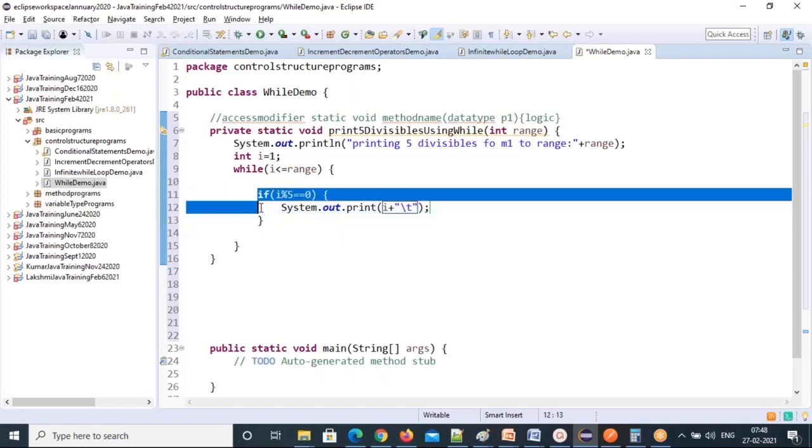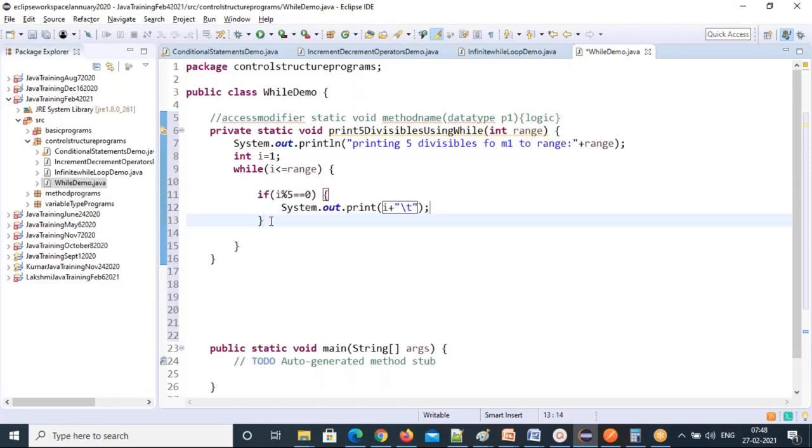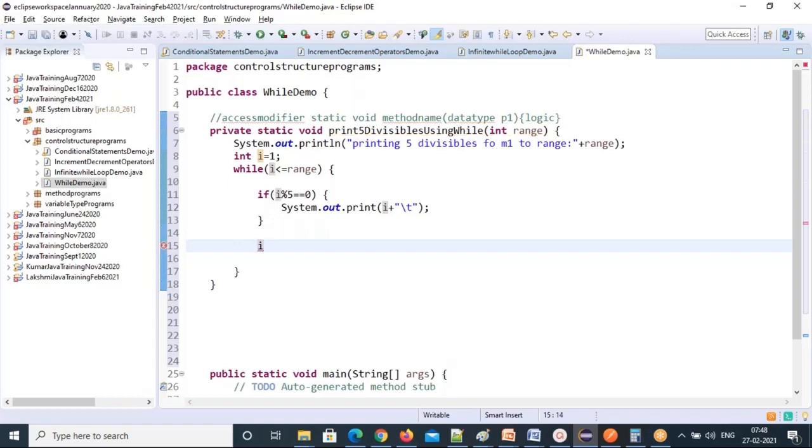Okay. So the logic is done. After the logic, what do we need to do? The increment part, right? Now i plus.